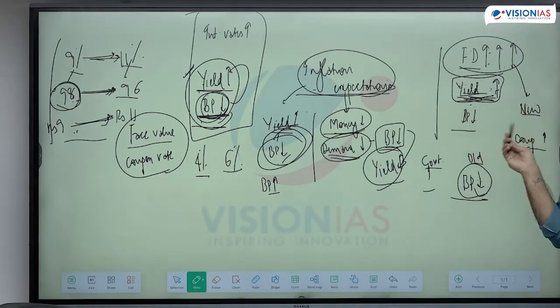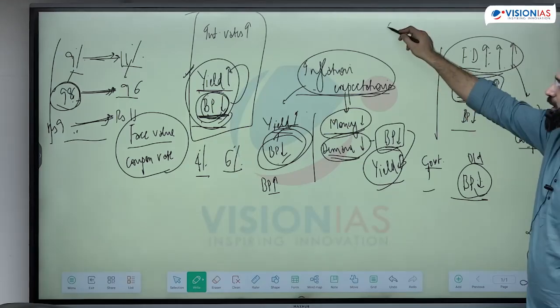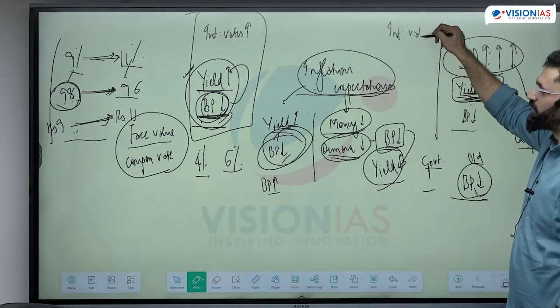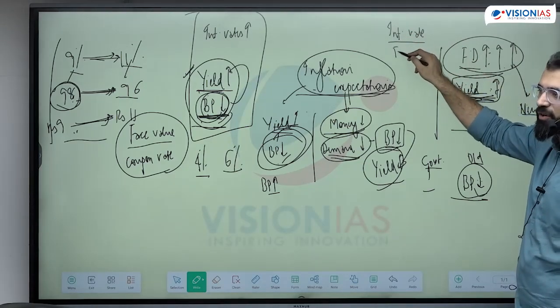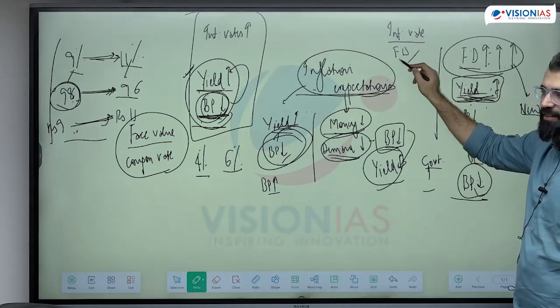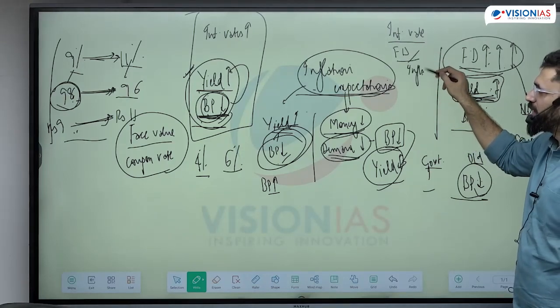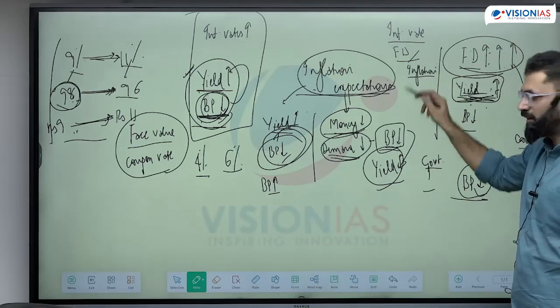Is it clear? What exactly is yield and bond price? The bond yield will change on what is happening in the market. In our economy, in outside economies, everything will impact the bond yield because it is dependent on what the market rate is offering. It is dependent on whether the fiscal deficit is rising or not. It is dependent on what the inflation rates are.